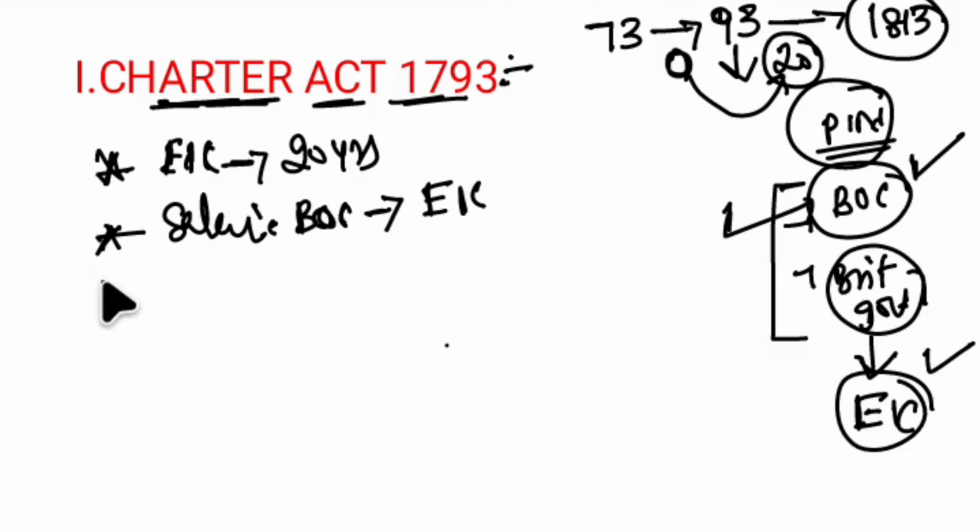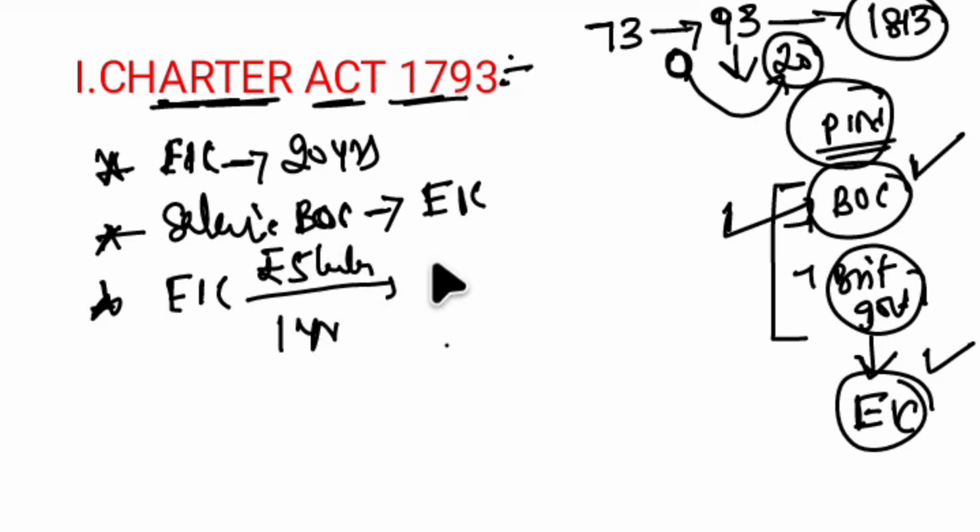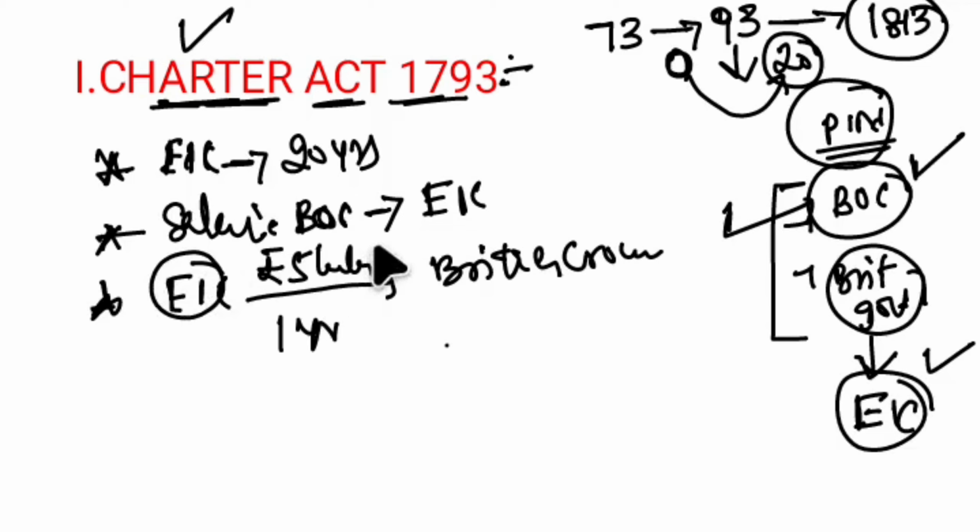That's provision number 2. Provision number 3 says the East India Company has to pay 5 lakh annually to the British Crown. This provision was also added in this act, along with paying salaries to the Board of Control.